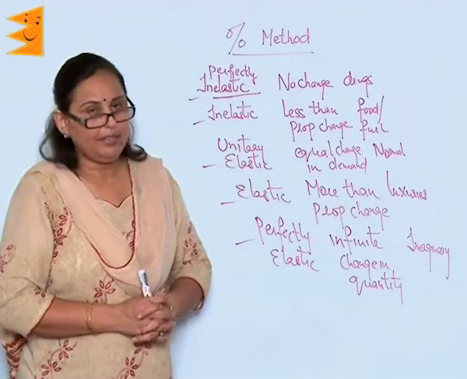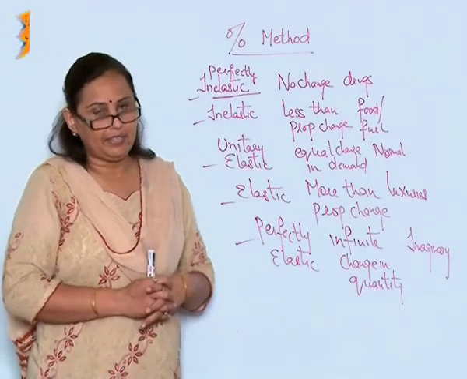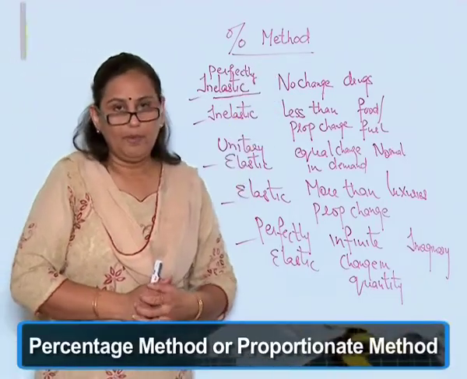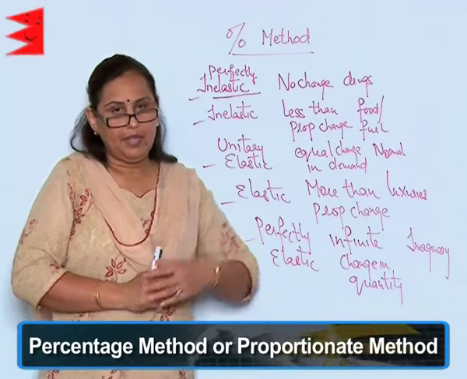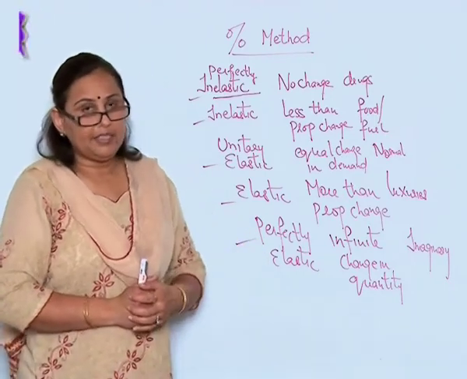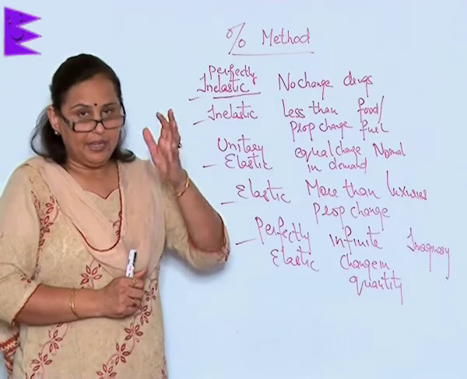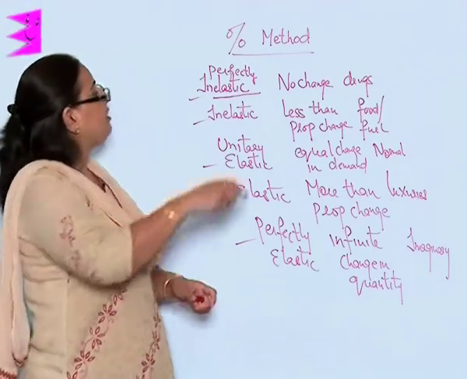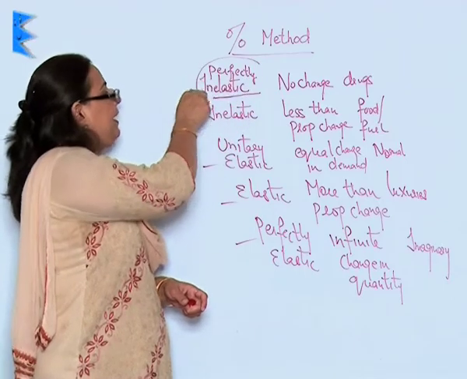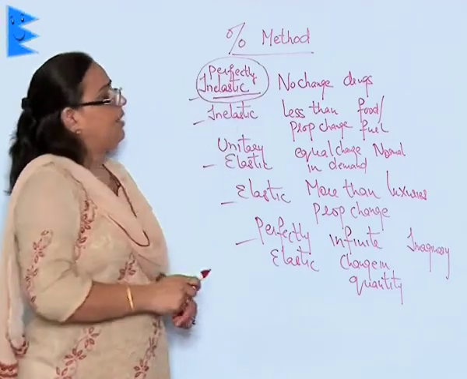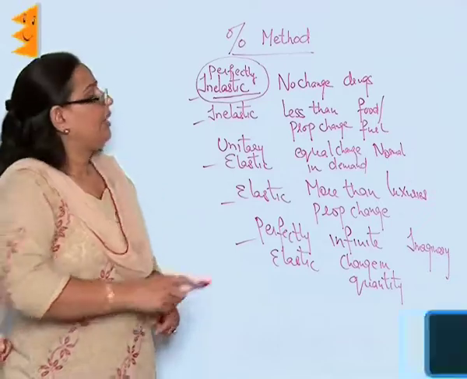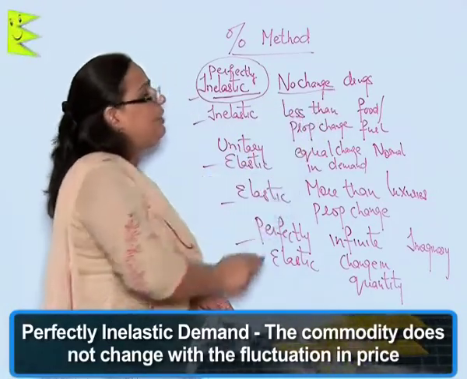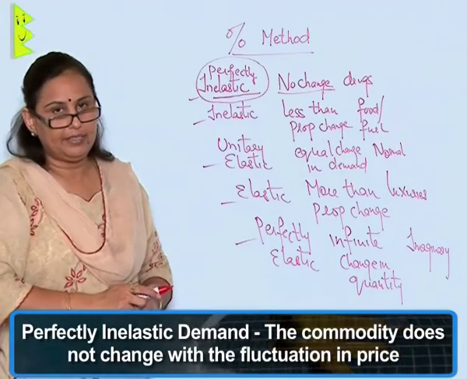The second method of measurement of elasticity of demand is the percentage method or the proportionate method. In this method, the elasticity has been divided or shown in 5 forms. The first of its kind is the perfectly inelastic demand. In this situation, the quantity of the commodity does not change with the fluctuation in price.